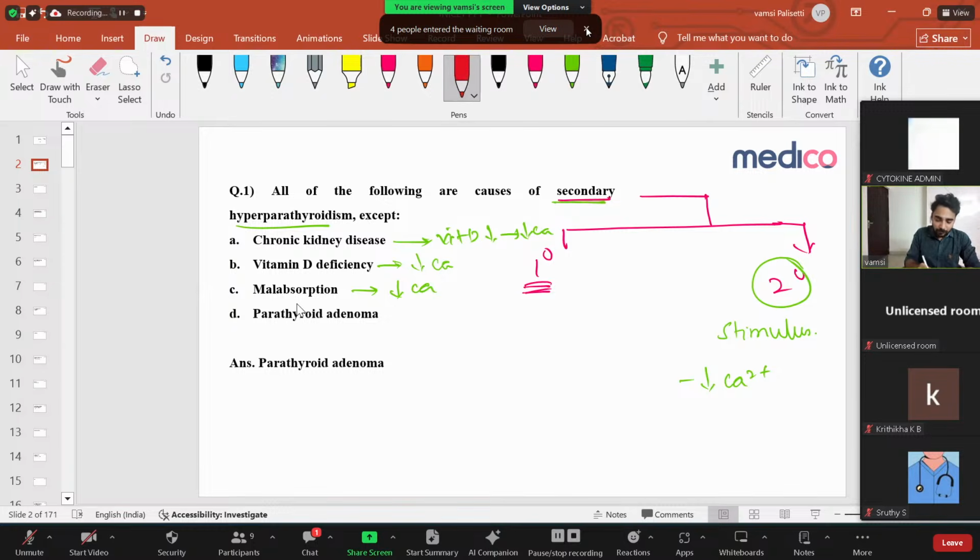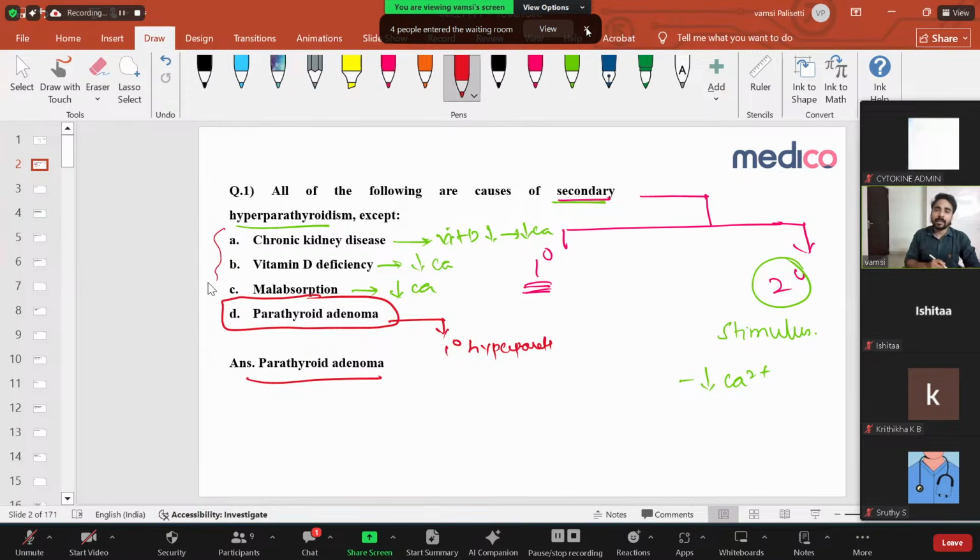But in the fourth option is parathyroid adenoma. Here, there is no problem in the calcium metabolism. The problem is in the gland itself. The gland is overactive and it's producing more amount of hormone. So this is primary hyperparathyroidism. So the answer for the question is parathyroid adenoma because it's a classical example of primary hyperparathyroidism, right? So all these three are secondary hyperparathyroidism.